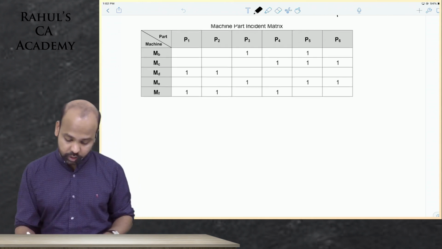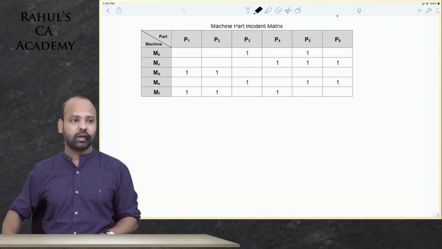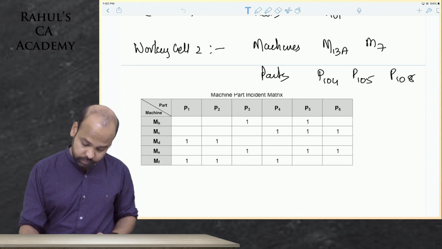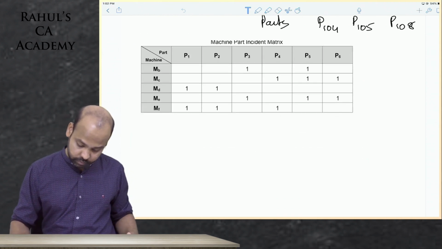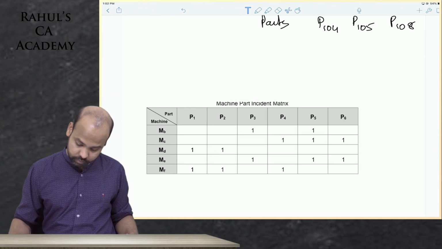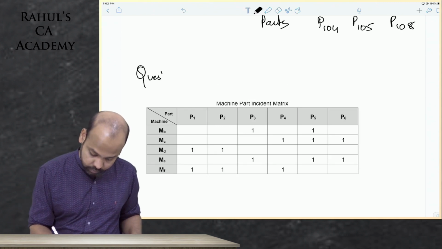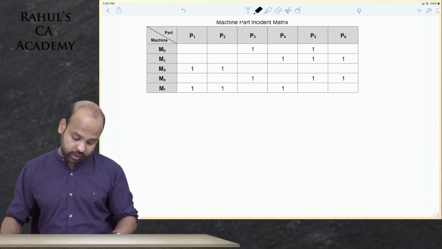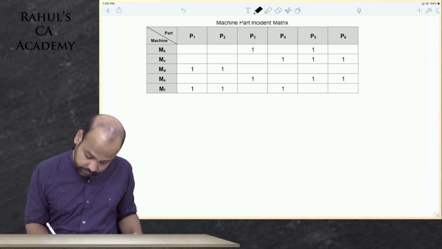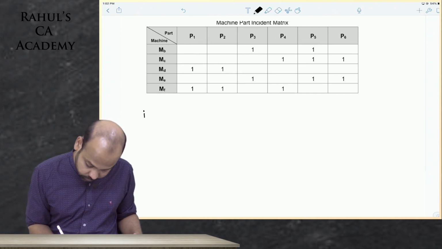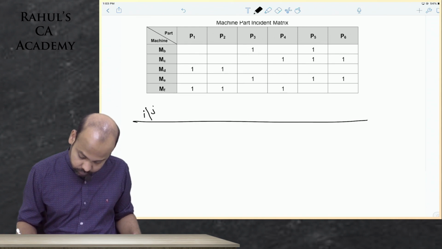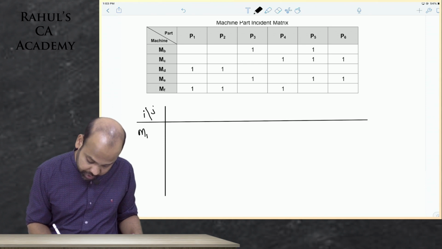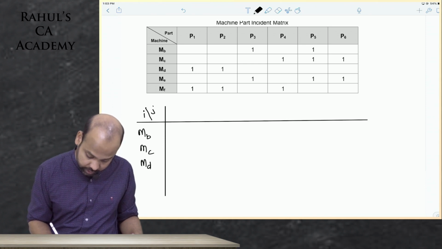Okay. Chalo guys, all of us, beta, let us do this together. This is question number 5. Let us all do this together. Let us copy the question. We have 5 machines here. Machine B, machine C, D, E, F.